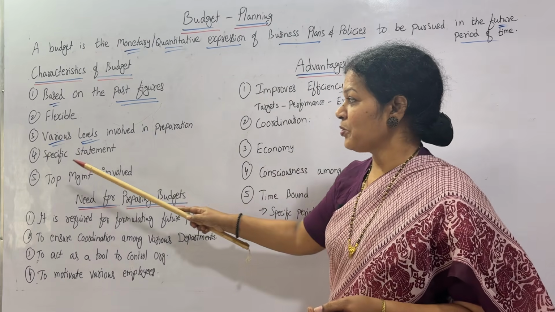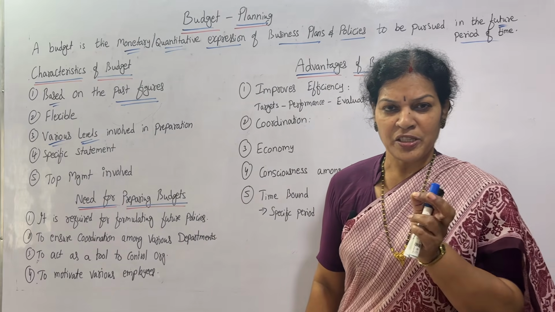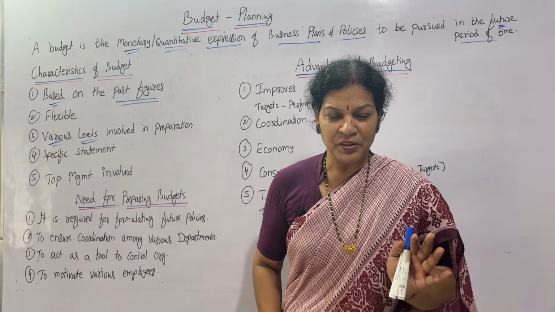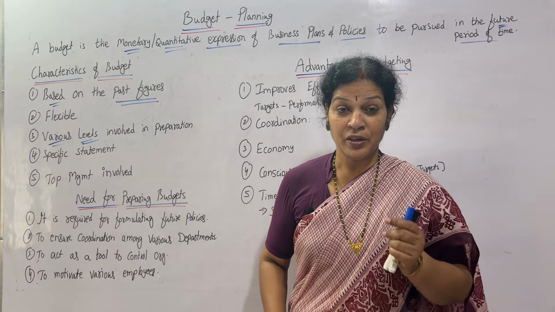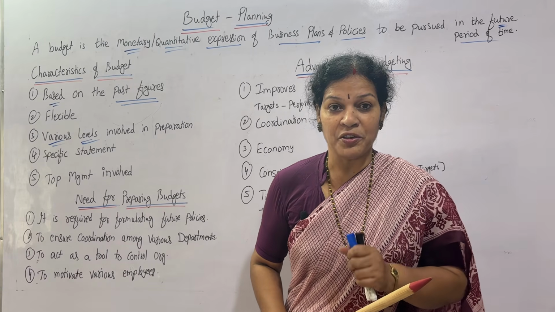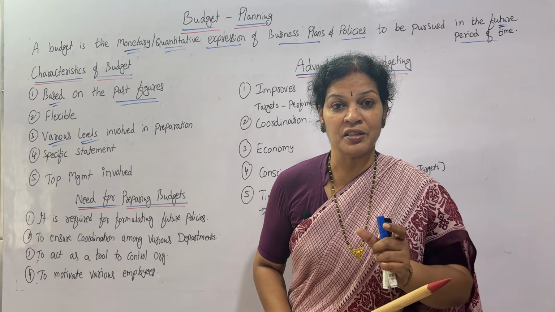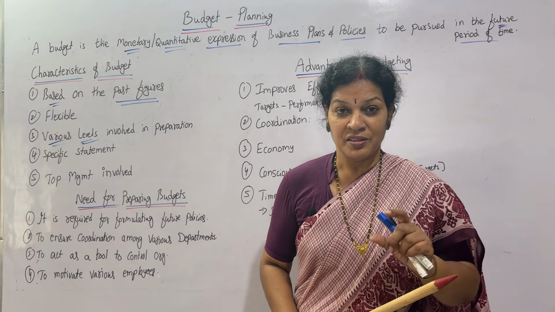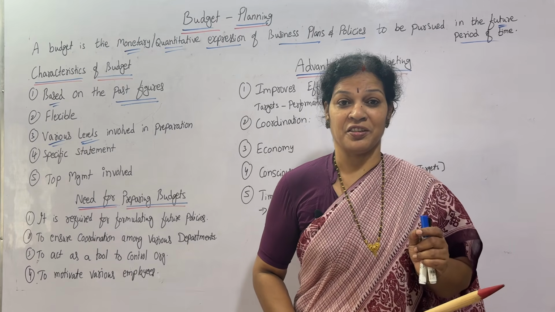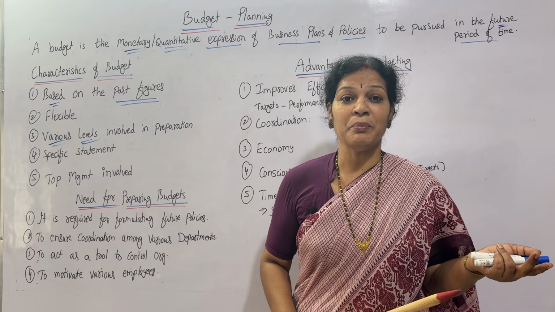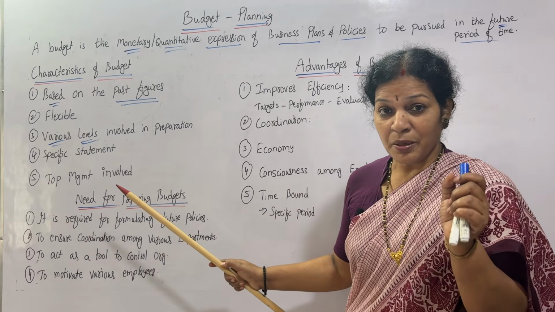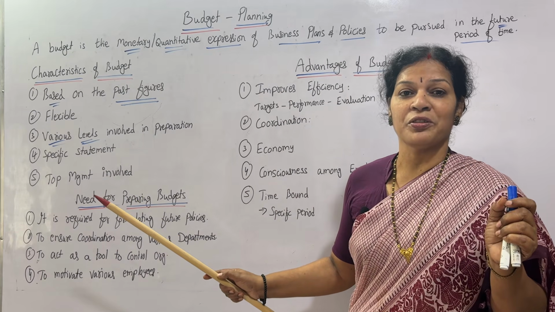Okay. And next, the fourth one is specific statement. Specific statement means whatever budget you are preparing, that should be specific. Budget for 1 month, budget for so and so company, budget for so and so branch. What kind of budget are you preparing? Is it a cash budget? Is it a flexible budget? Is it a sales budget? You have to mention it specifically. If you prepare a budget without mentioning it, that does not give you much clarity. So the statement has to give clarity, with no confusion at all.